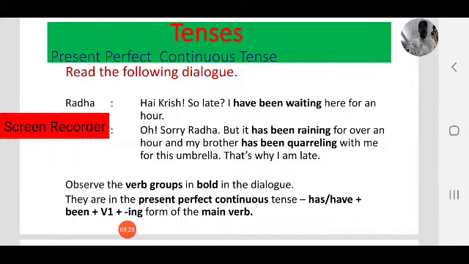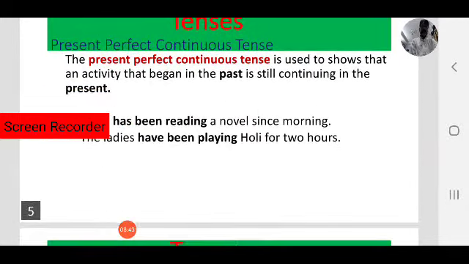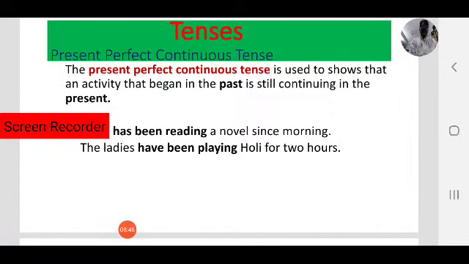Not only main verb, you will find other helping words also there. So these verb groups are called present perfect continuous. Let us see, where do we use present perfect continuous tense? This is used to show that an activity or action that began in the past is still continuing in the present. In that case, we use present perfect continuous tense.